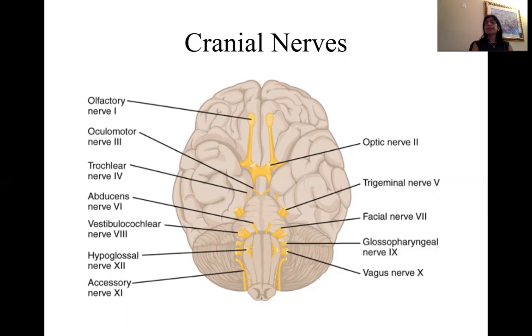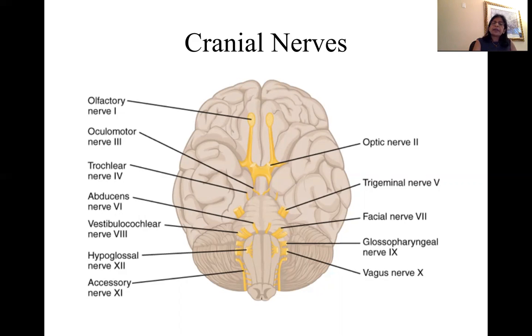They reach the brain carrying sensory signals about smell, and now they gather here in the olfactory bulb. And from this point on, the sensory information travels along olfactory tracts, which reach the olfactory area of the cerebral cortex, where the signals of olfaction are processed.